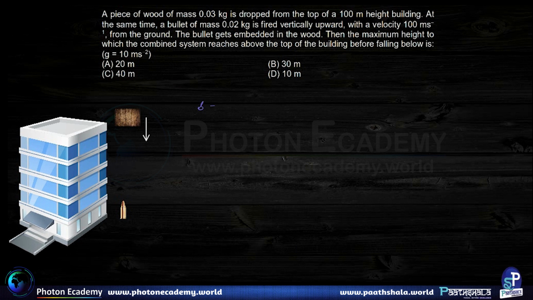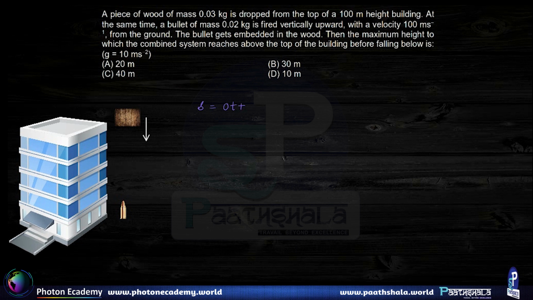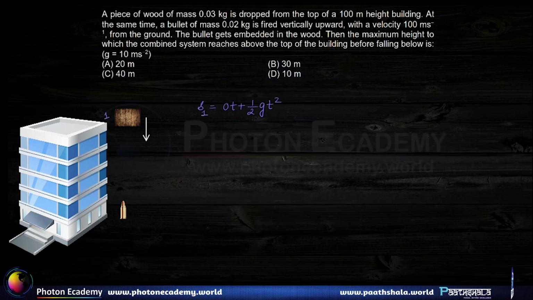S is equal to 0t plus half g t square. So this is the distance that the block of wood falls. Let us say I am labeling the block of wood by the number 1, then this is S1. This is essentially the displacement from the topmost point that the block of wood experiences. The bullet, on the other hand, moves from the bottommost point and goes up.